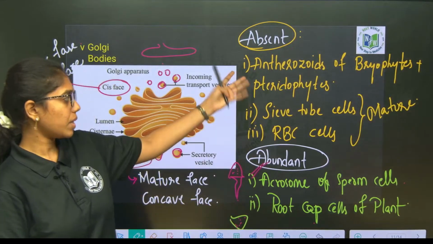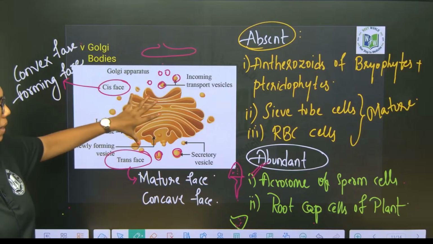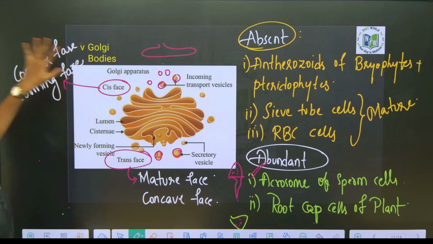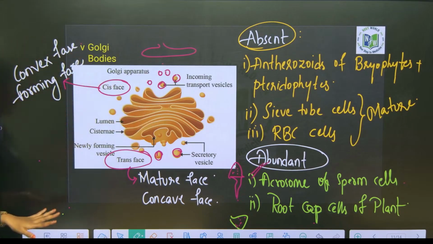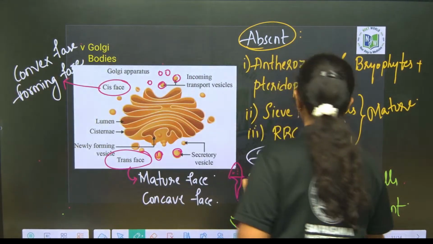Understood? This is the presence and absence of the Golgi bodies, and this is the major function of the Golgi bodies. You have to remember about the cis phase and trans phase. And here you have to take down two more points. Just add on to that.